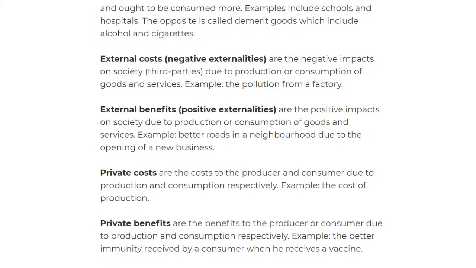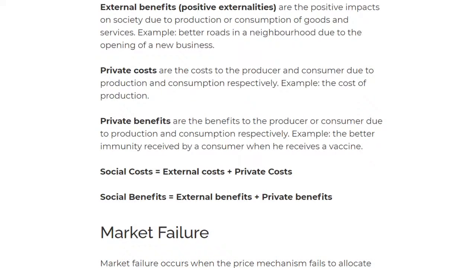And then we look at private costs, which are basically all the costs that the producer and consumer incur when they're producing or consuming respectively. For example, the cost of production, when I'm making a certain product, that cost of producing it is what we call private costs. And private benefits are simply the benefit to the producer or consumer because of production or consumption. An example would be better immunity when the consumer gets a vaccine.